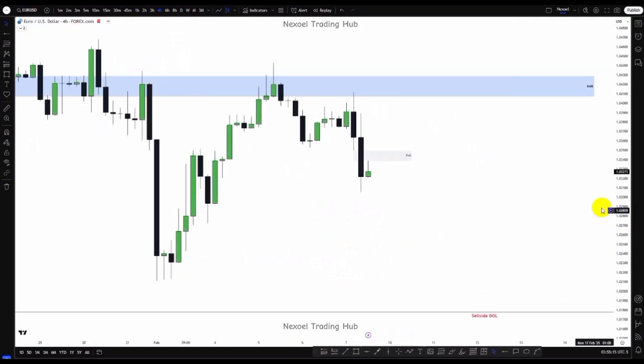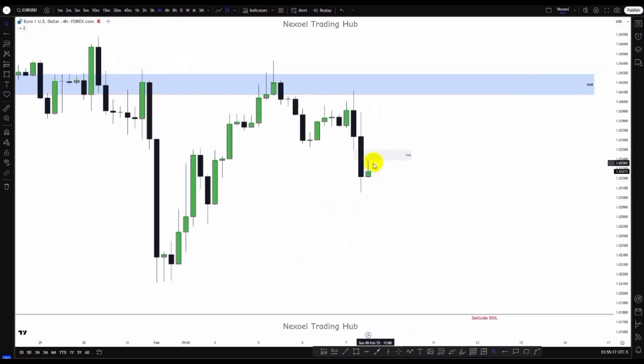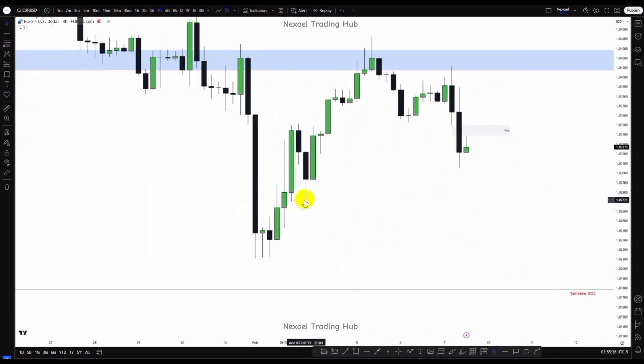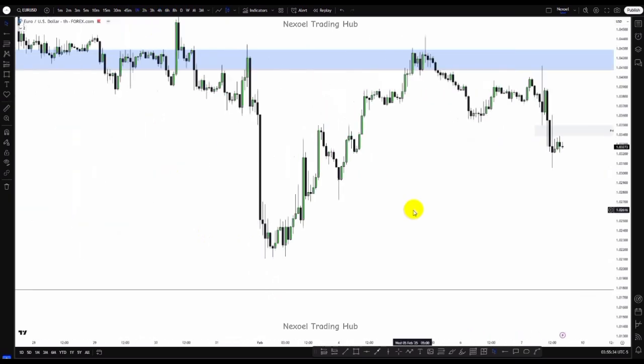So basically, we'll be waiting to see the reaction of price back into this fair value gap in the 4-hour time frame, and then we have the bearish continuation to the downside, having this as our draw on liquidity and this one also as a draw on liquidity, and in extension we have this. So let's check the 1-hour time frame if there is anything we could possibly see there.